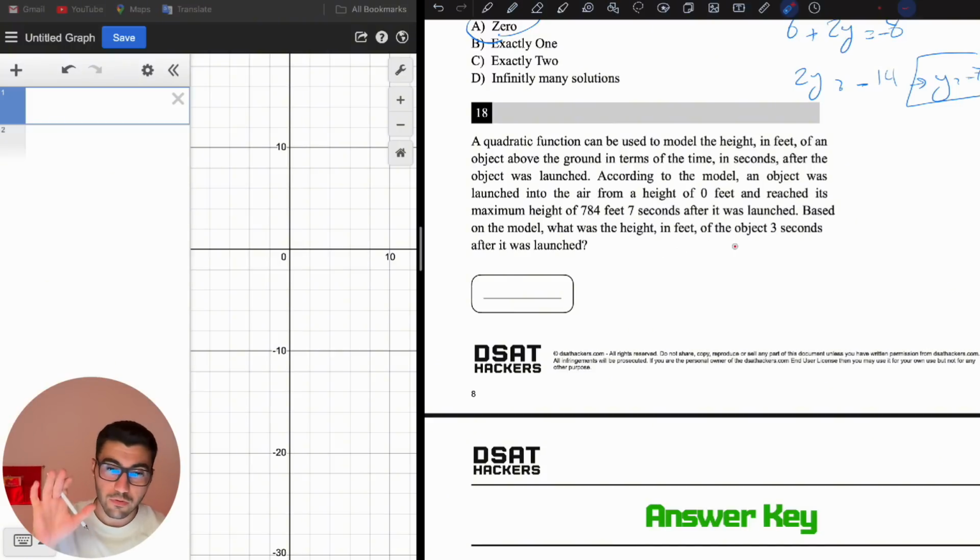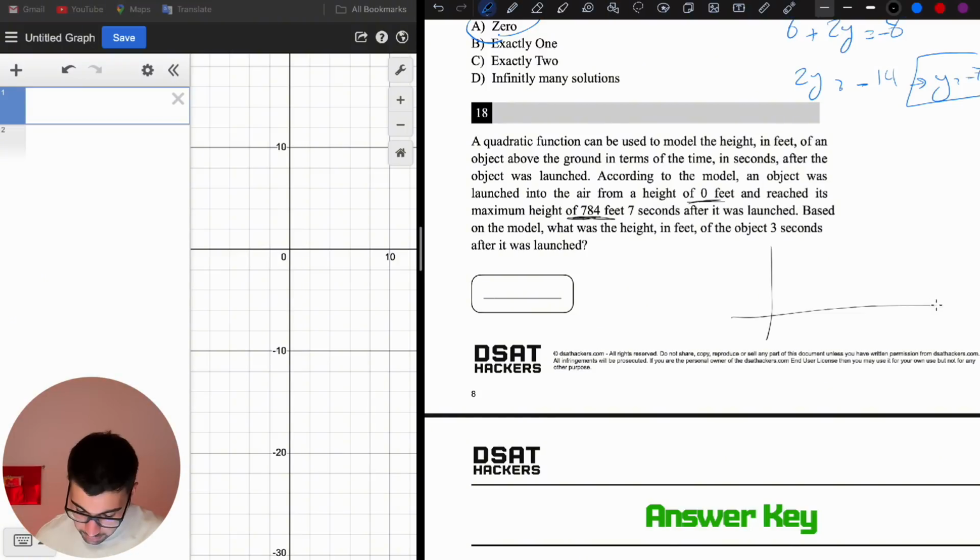For these kinds of questions, this is a quadratic function question, because when we throw something, or when something goes up and then comes down, it's like a quadratic, like a parabola. So if this is the parabola, it's starting from 0 at 7 seconds. The height is 784, which is the maximum height. So it's like this, and then it comes down like this.